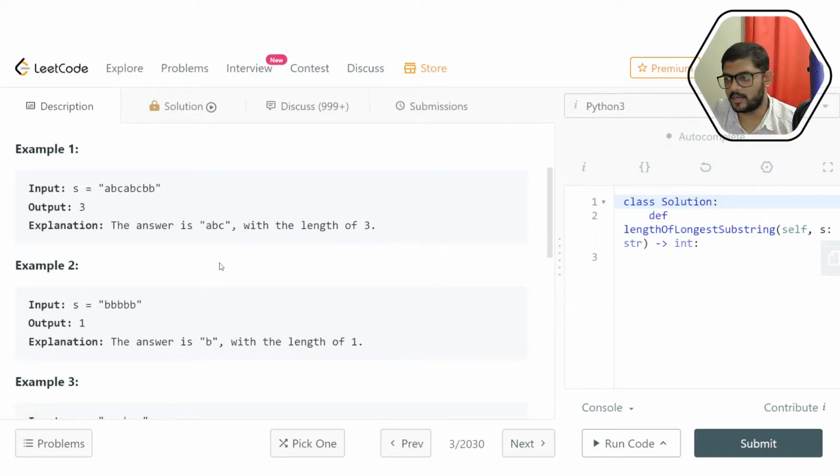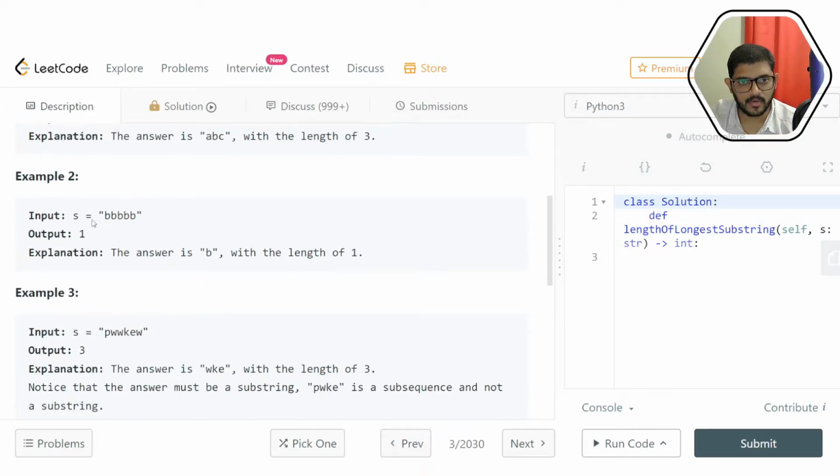Now we are not asked to find the subarrays themselves. We just have to find the length. That's more than enough. What about this example? Input is this string, which is B repeated 5 times. Clearly the letters are repeating. Therefore, the longest subarray with no repeating characters that we can find is B. Hence the output is 1.